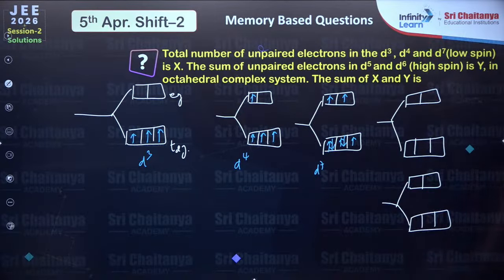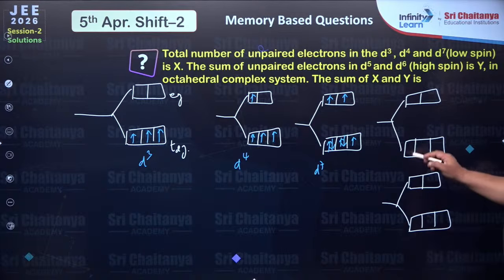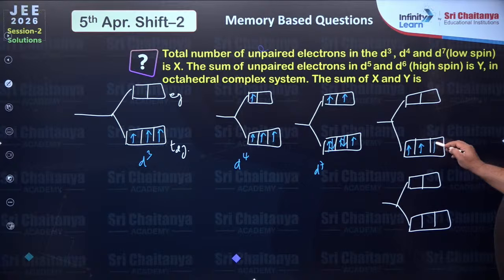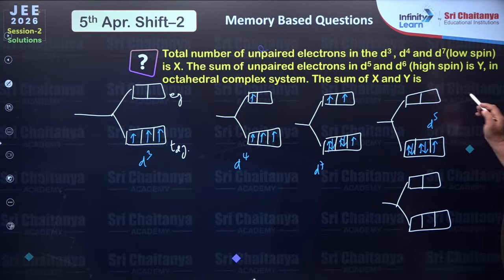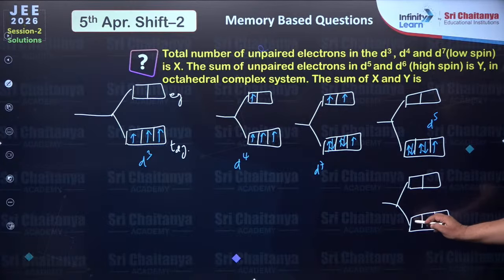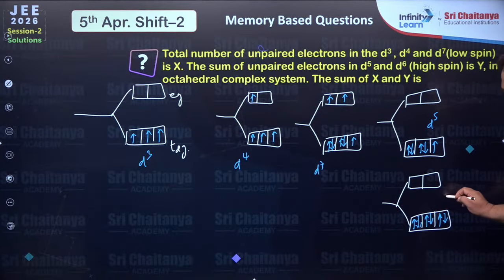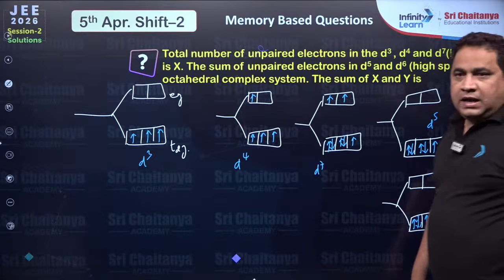Then d5, d6 in high spin. High spin means 1, 2, 3, 4 and 5. This is d5 in high spin. D6 in high spin is this one. So this is d6 in high spin. Clear everyone?